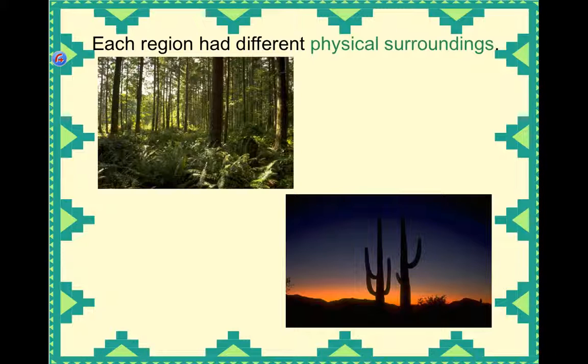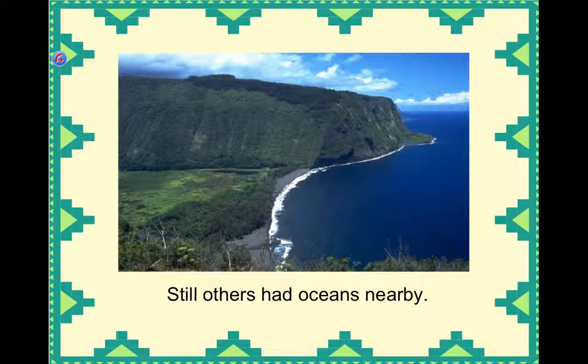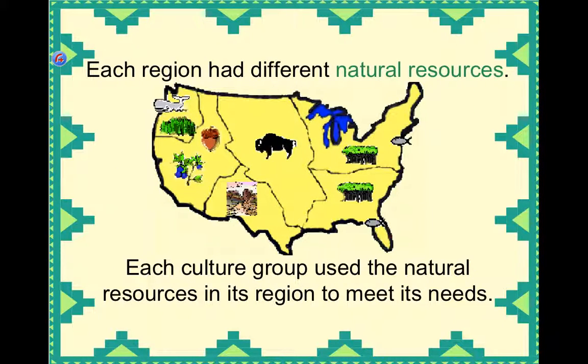Each region had different physical surroundings depending on where they lived. Some regions had forests, like the left picture that you see, and others were mostly desert. Also, others had oceans nearby. Each region had different natural resources, so each culture group used the natural resources in its region to meet its needs.